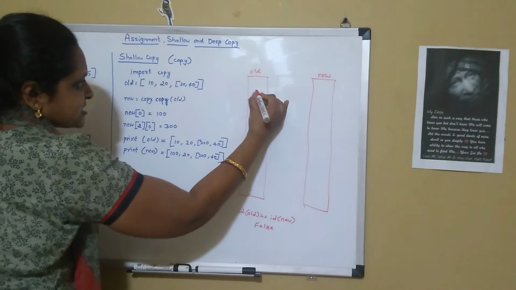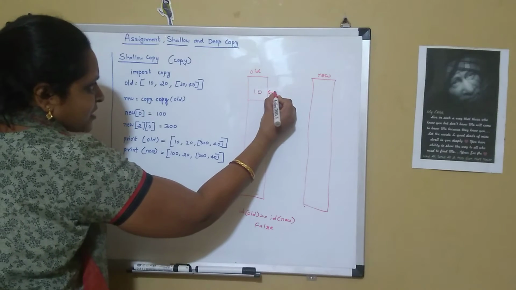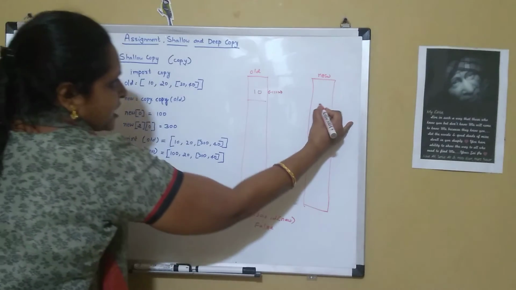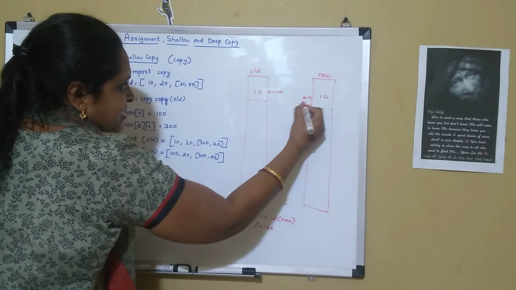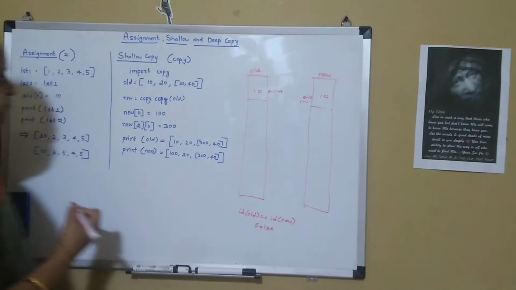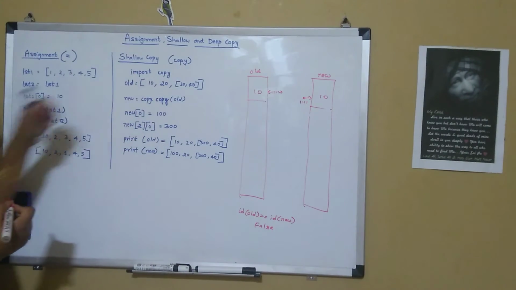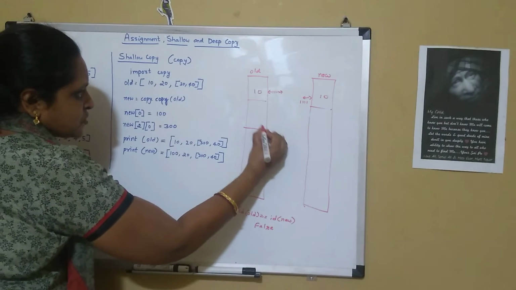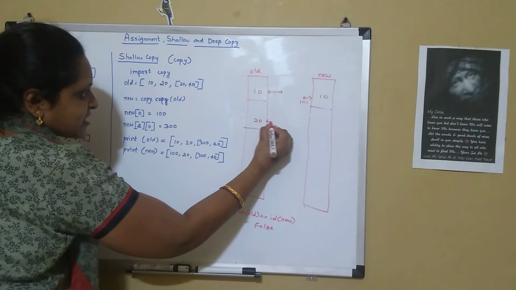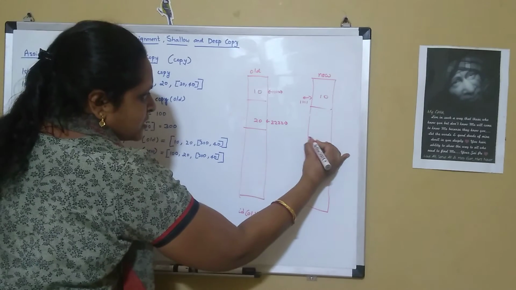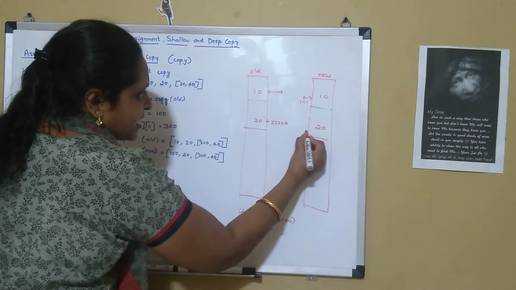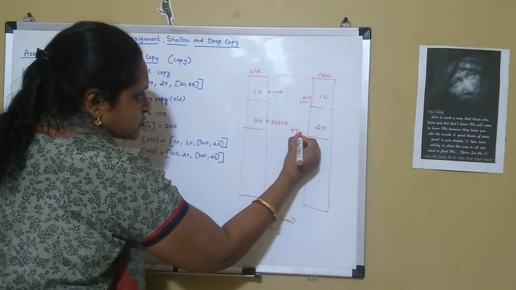The first element is 10, which has the address 1111, and in new also the first element is 10 with the address 1111. The second element is 20, at address 2222, and in the new list also it is 20 with reference 2222.